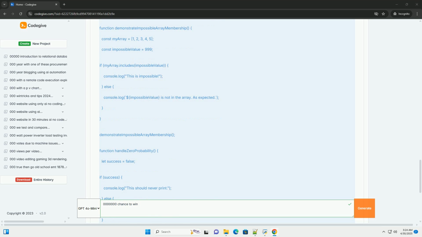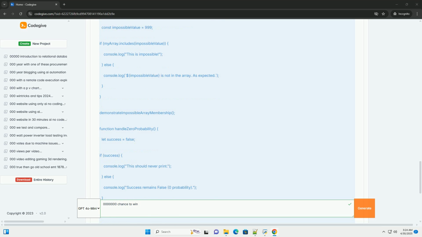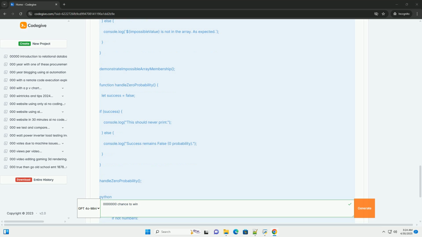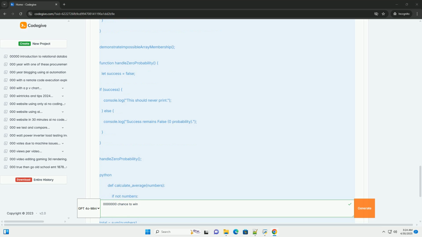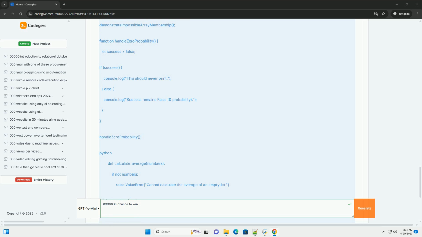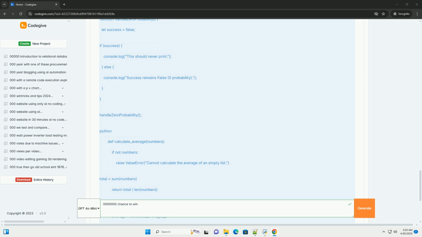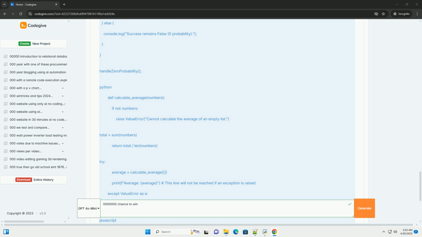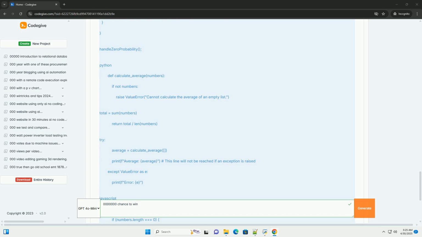Logical constraints: you might want to explicitly enforce certain rules that make some outcomes impossible within your program's logic. Simulation and modeling: even if an event is theoretically impossible in the real world, you might want to model it as impossible in a simulation for simplification or to focus on other relevant factors. Representing impossibility in code. Let's look at some examples in Python and JavaScript. You can easily adapt these concepts to other languages.